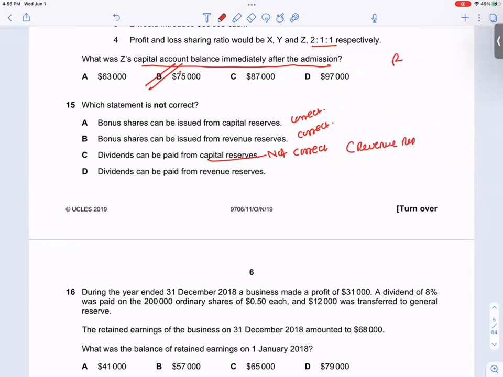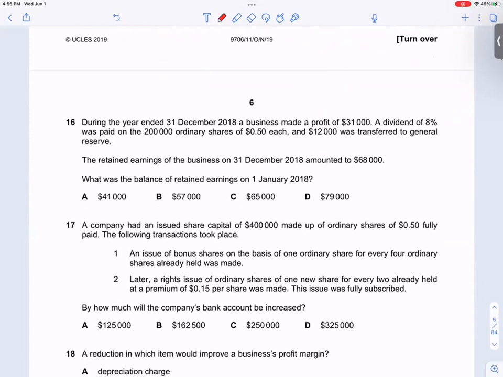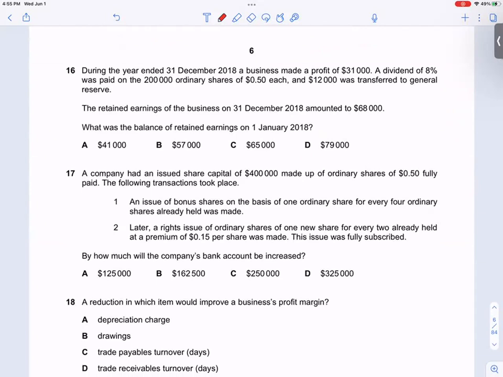Capital reserves are revaluation reserve and securities premium. Revenue reserve is generally written as retained earnings. Dividend can be paid from revenue reserves. Correct. This is not correct. Okay, going to the next one.